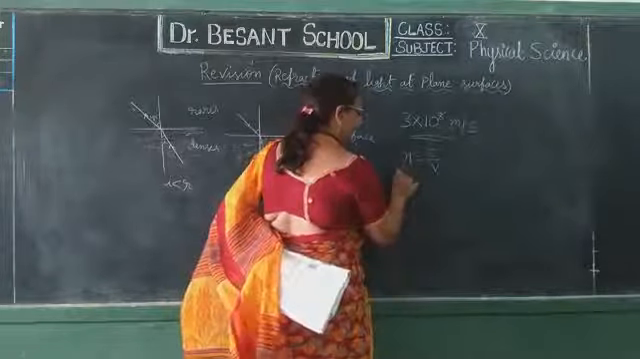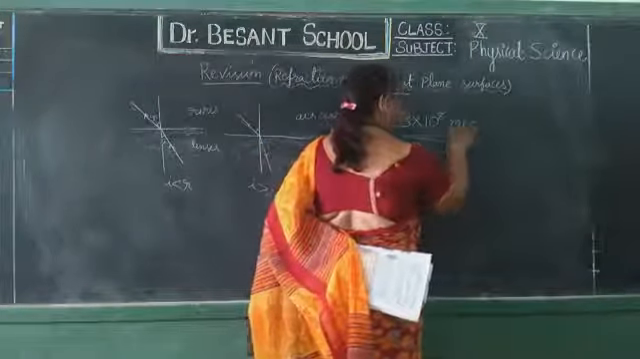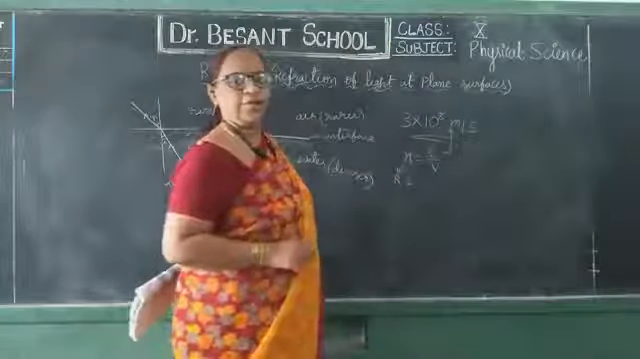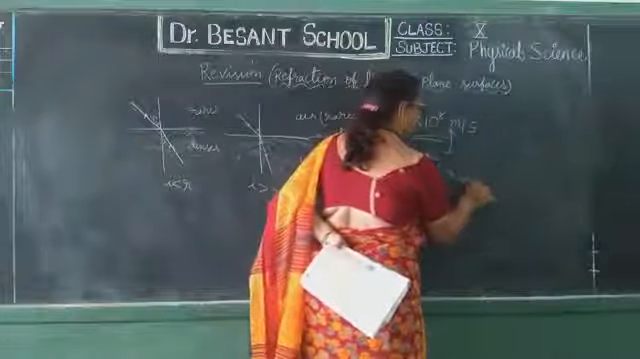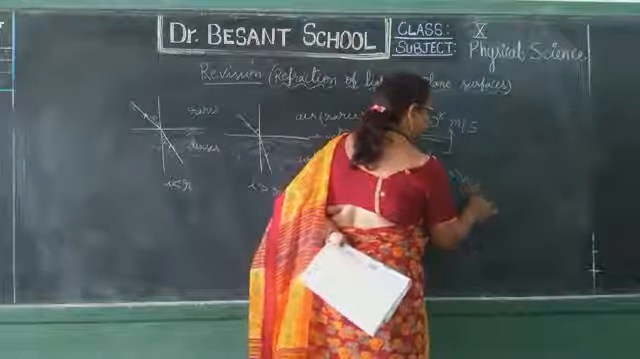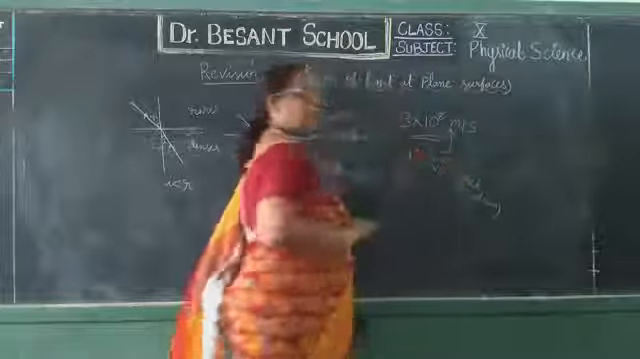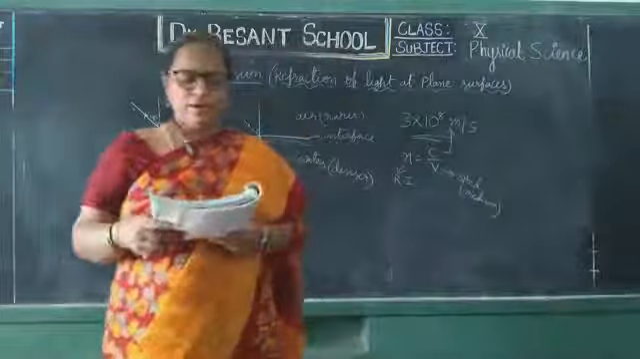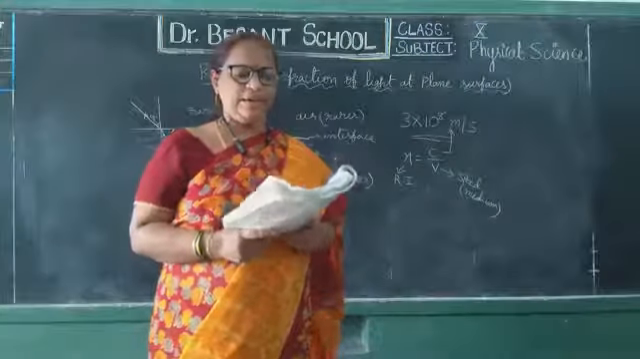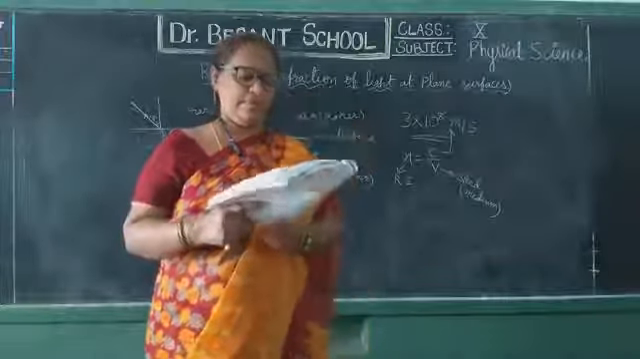n is the refractive index, c is the speed of light in vacuum, whose value is 3 into 10 power 8 meters per second, and v is the speed of light in any other medium. So the ratio of the speed of light in vacuum to the speed of light in any medium is called refractive index, represented with n, and the formula is n equals c by v.